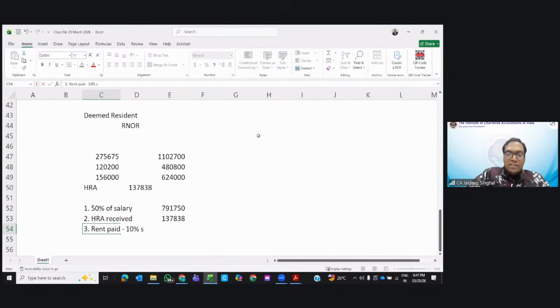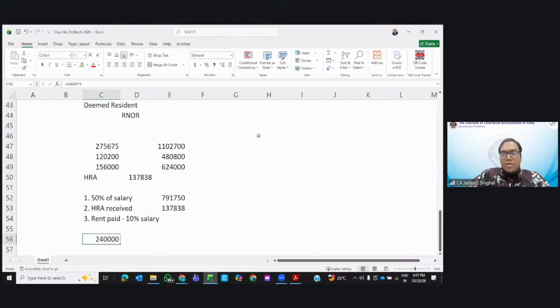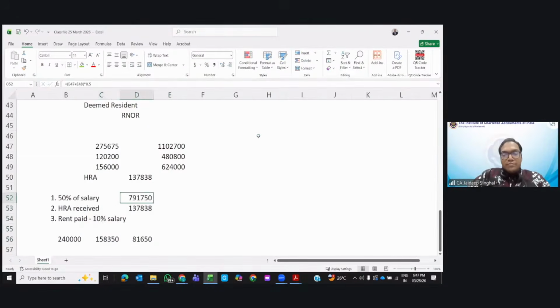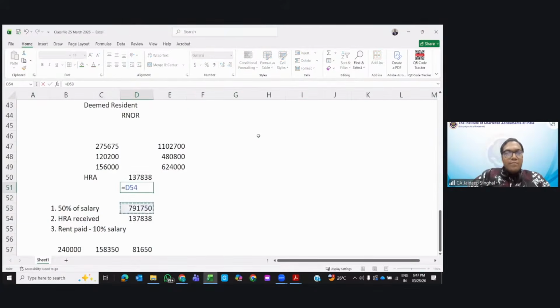Third, you see the rent paid minus 10% of salary. How much rent have you paid? You have paid 60,000 per month into 4. 10% of salary, what will you take? You will take 11 lakh plus this, and take 10% of it. You reduce it. How much does it come to? What is the lower of the three limits? It is 81,650. You will reduce this much, exemption is allowed.